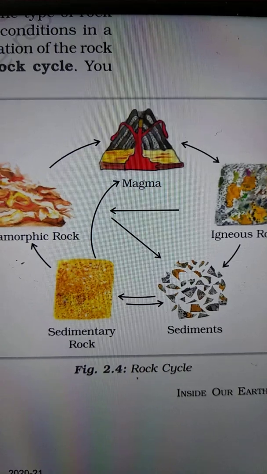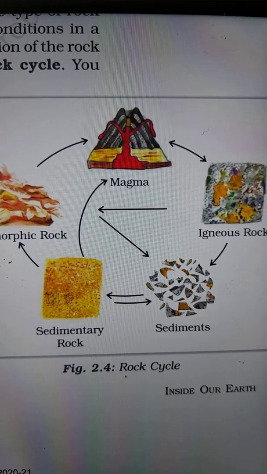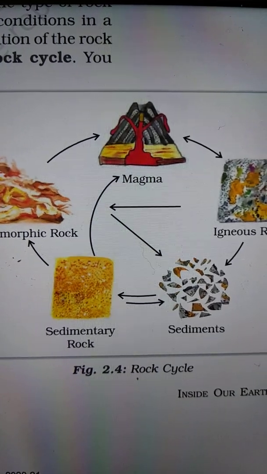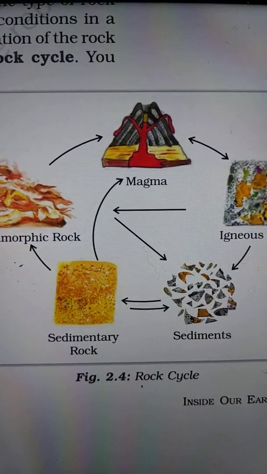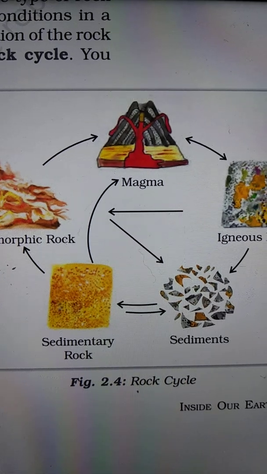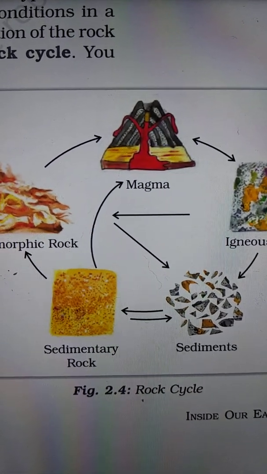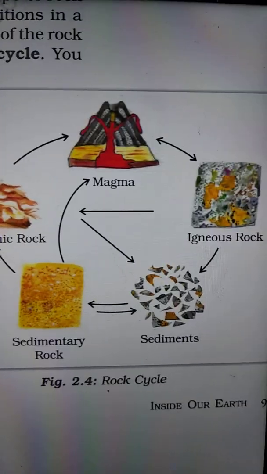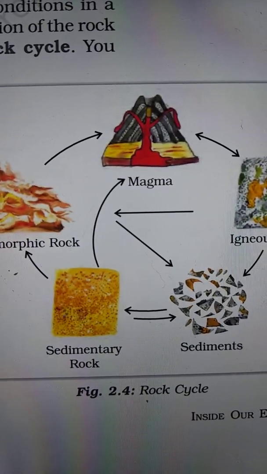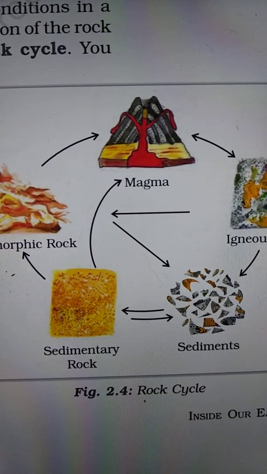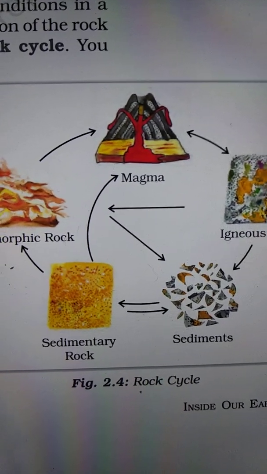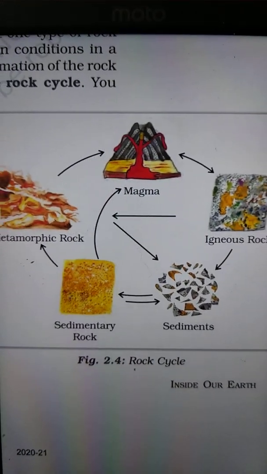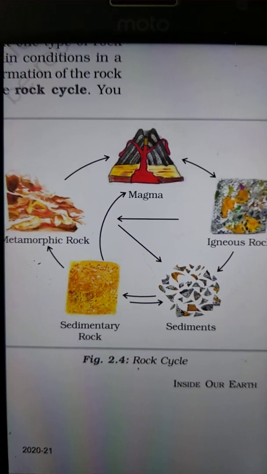When the molten magma cools, it becomes solid rock. Those thus formed are called igneous rocks. Look at the picture. See magma. This is magma. When magma is in a solid form, that is called igneous rock. They are also called primary rocks.